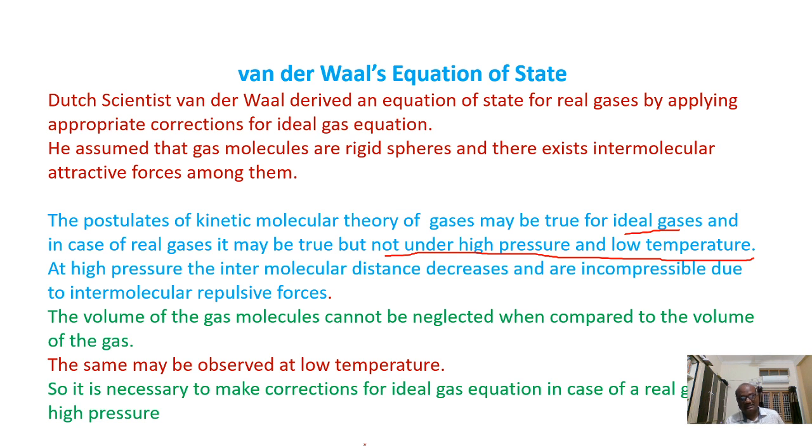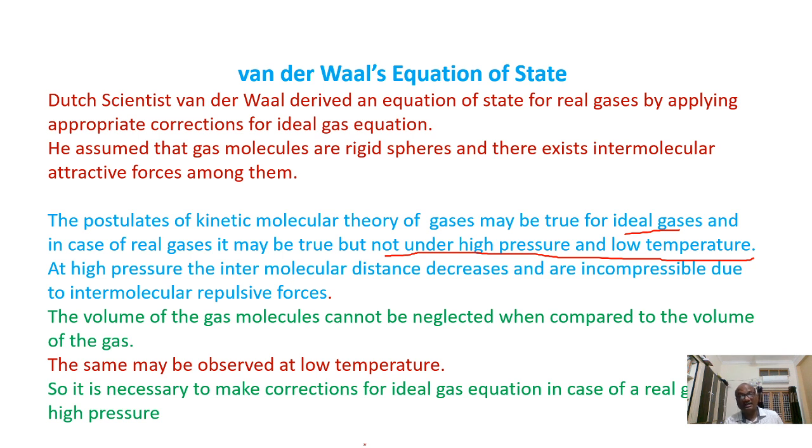There we can see that. When you apply pressure, the intermolecular distance decreases, and repulsive forces now operate. It means the volume will be very small. When the volume of the gas is very small, the volume occupied by the gas molecules cannot be neglected compared to the volume of the gas.